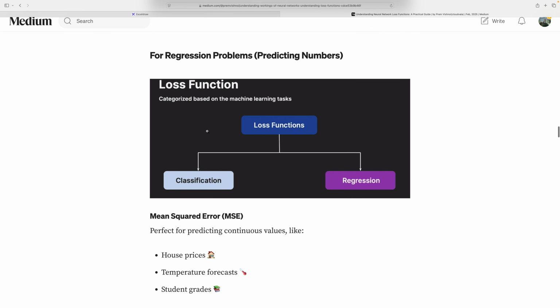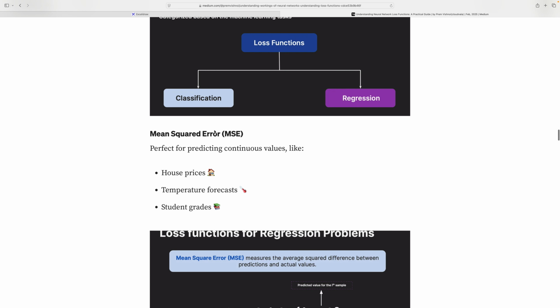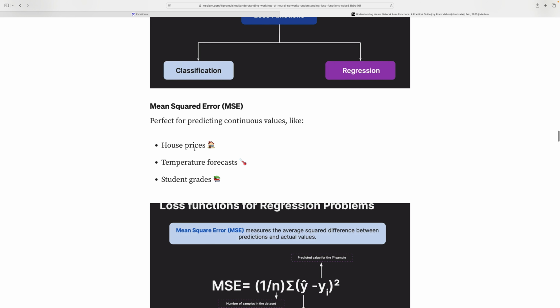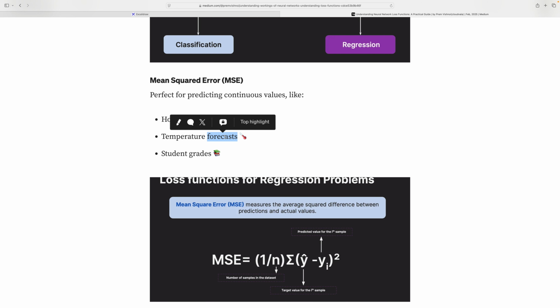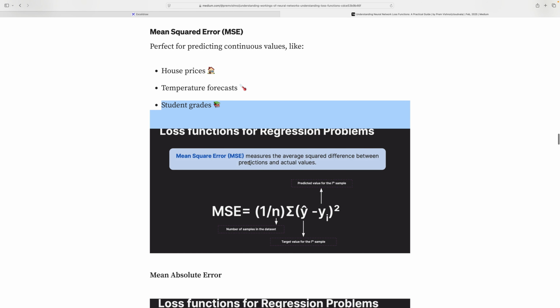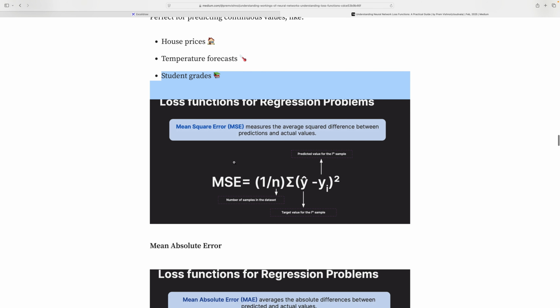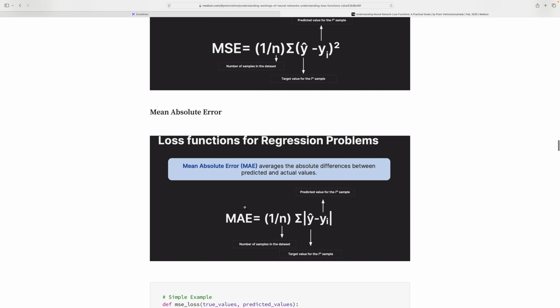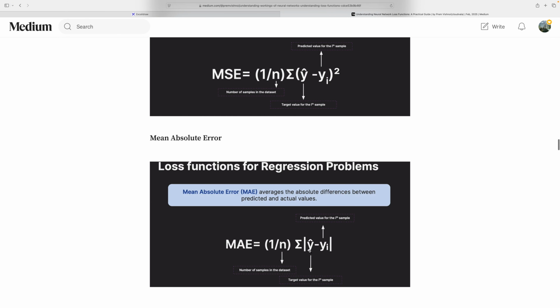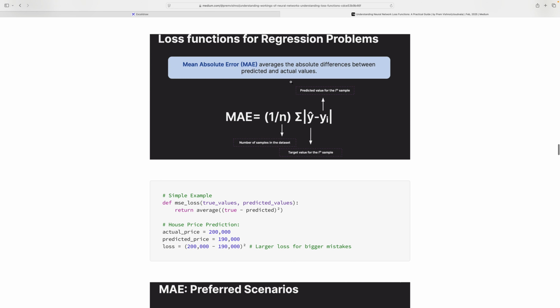And now the regression problem, which I talked about earlier. The loss function in regression is mean square error, for house prices, temperature forecast, student grades, and so on. The formula is 1 divided by n times the sum of (y minus y-hat) squared, where y-hat is the predicted value for the ith sample. Mean absolute error is similar, 1 by n, but with the absolute value instead of the square. This is the only difference.